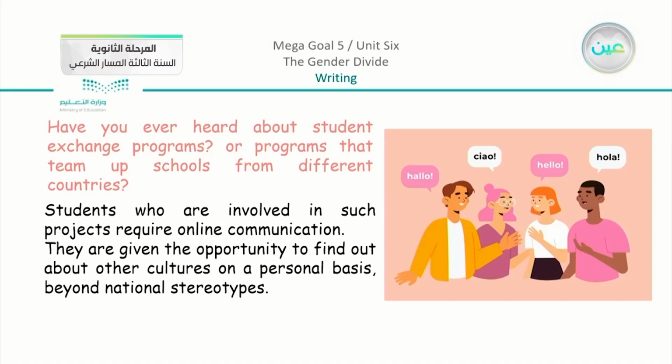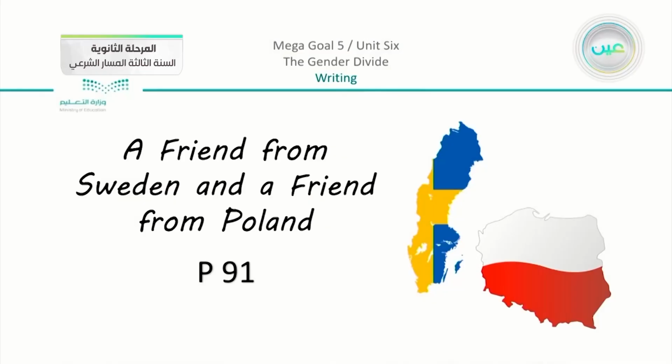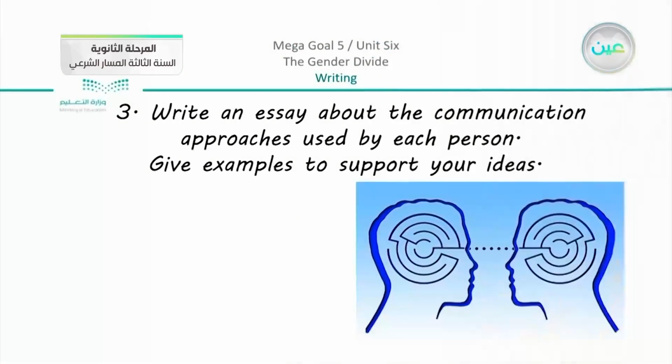So we have here, they are given the opportunity to find out about other cultures on a personal basis beyond national stereotypes. Now, for example, they have in the book a comparison between a friend from Sweden and a friend from Poland, which is on page number 91. We are going to do the same here, and we are going to write an essay about the communication approaches used by each person.